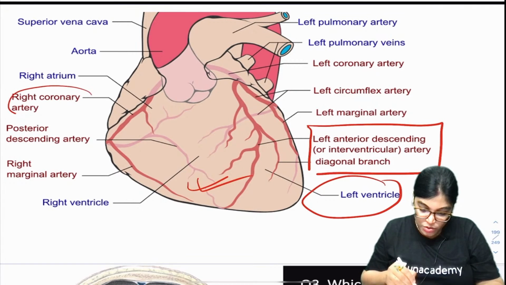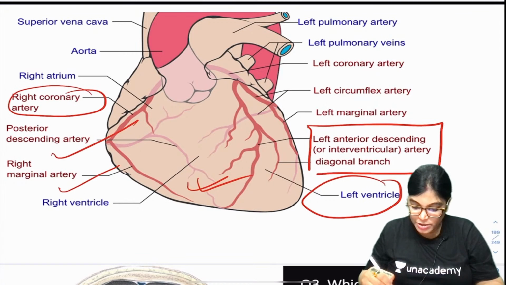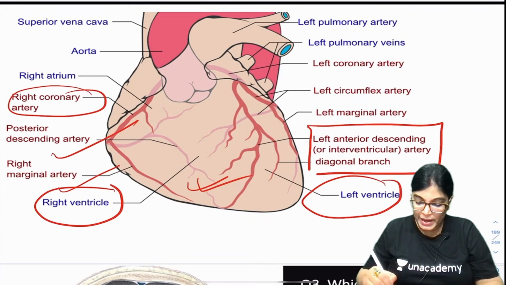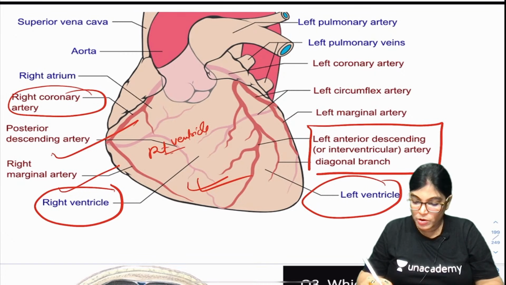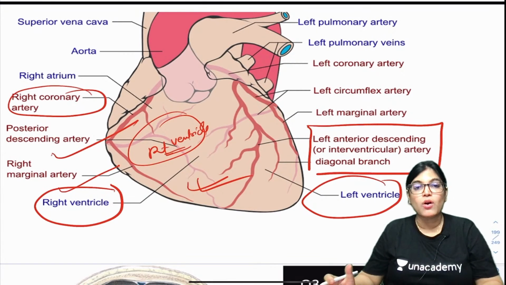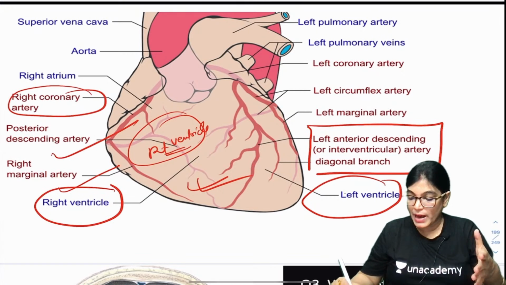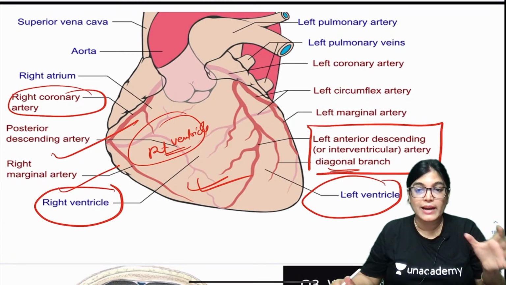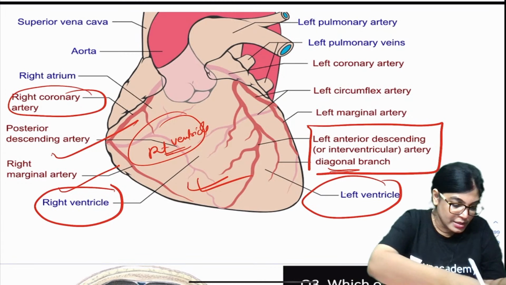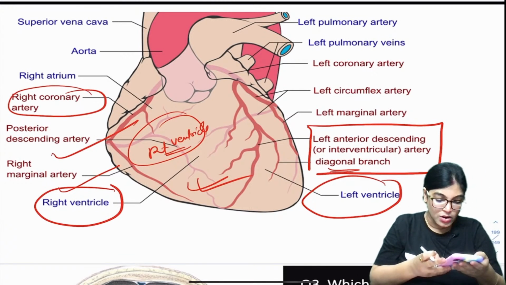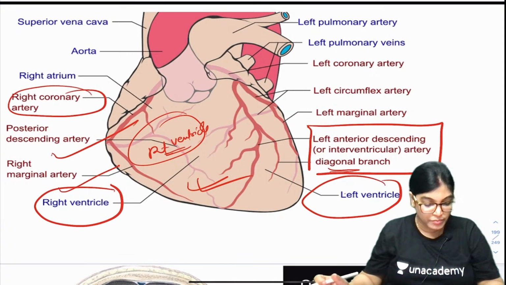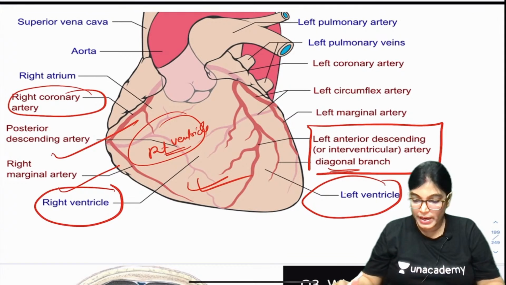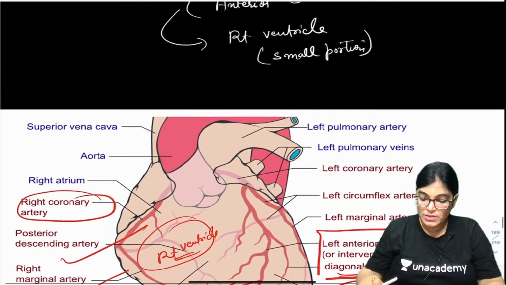The right coronary artery, its descending branch and right marginal, all these branches are supplying which part? These are supplying the right ventricle, so no doubt about this. And the diagonal branch, which is the branch from the left coronary artery, supplies the anterolateral part of the left ventricle. So yes, I got the answers. Aorta, right coronary from anterior sinus.